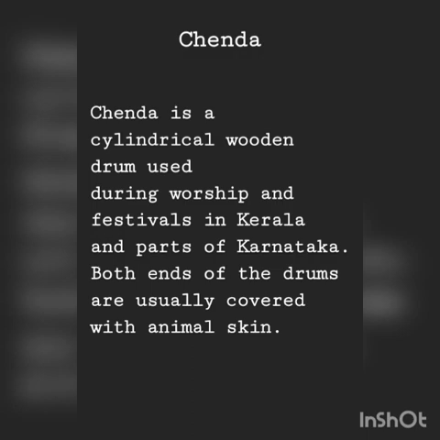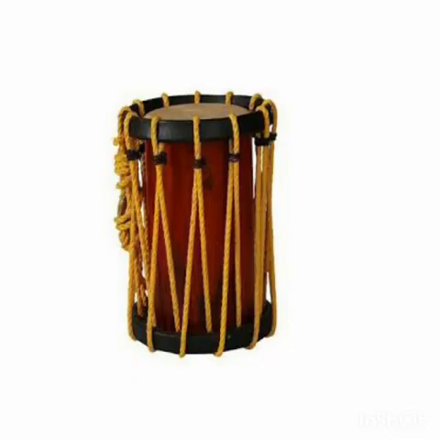And both ends of the drum are usually covered with animal skin. Mark this point that it is covered with animal skin, and is generally identified as a cultural element in Kerala. Now, go through the video of the Shenda instrument.